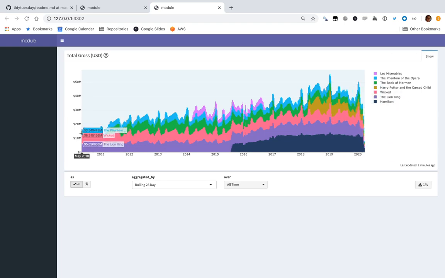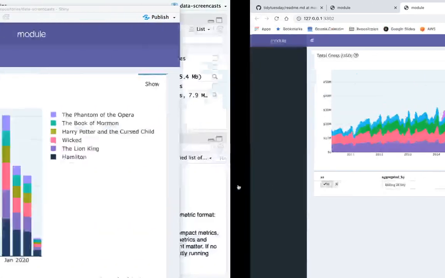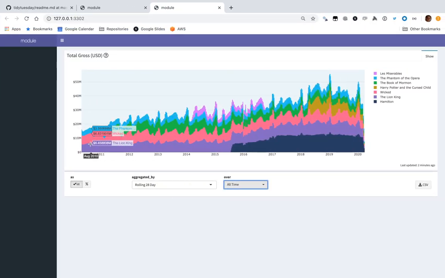This is a bug. It only goes back 10 years. I think that has to do with Shiny metrics. That looks like it might be a bug, but we just might not be able to get it farther back than 10 years. It's calculated in the data, but it might not show up. Okay, I'll have to take a look at that later. But the story is, here's my shows over time. Wow, look at Hamilton popping up.